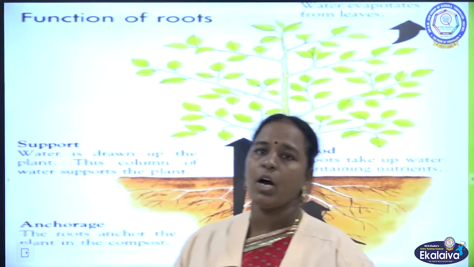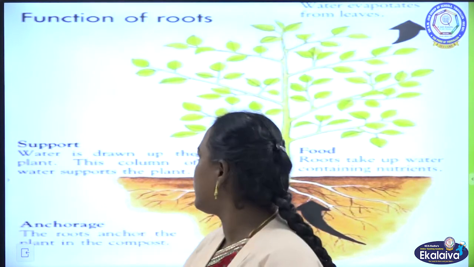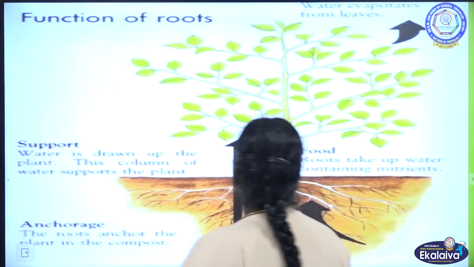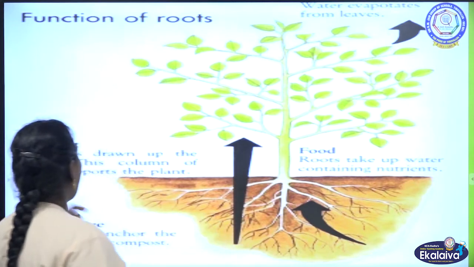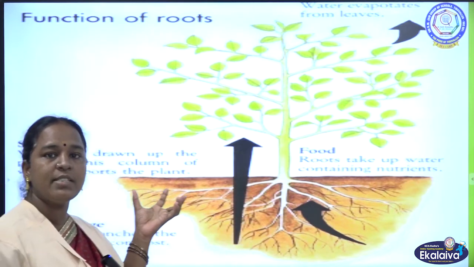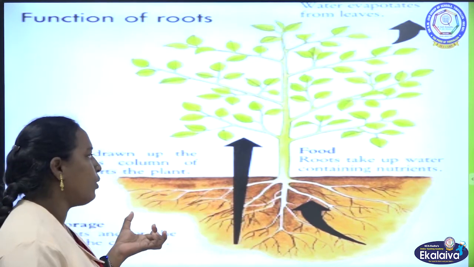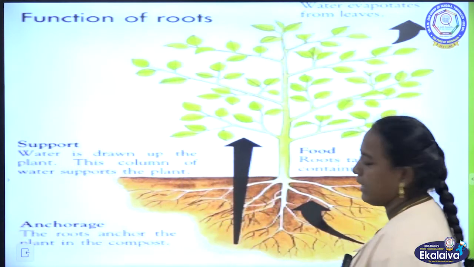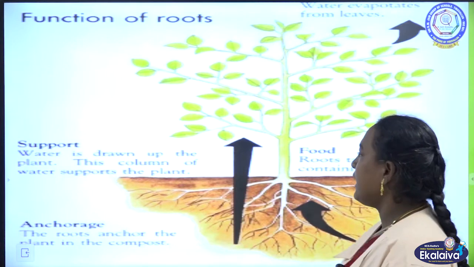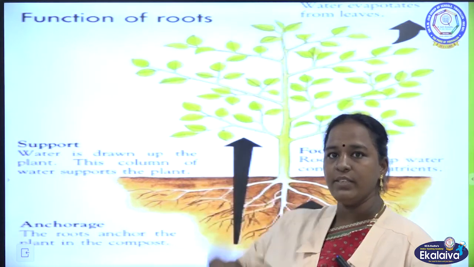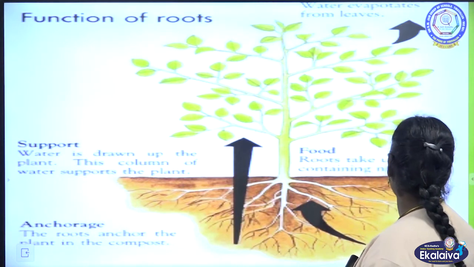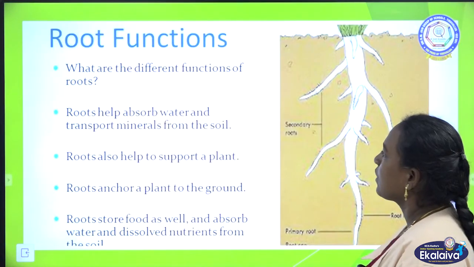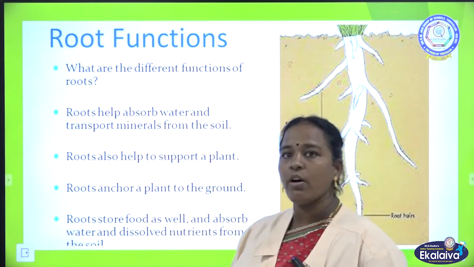Let us discuss the functions of root. It supports the plant and brings nutrients and water from the ground to the plant, and it helps the plant stay straight. What are the different functions of root?